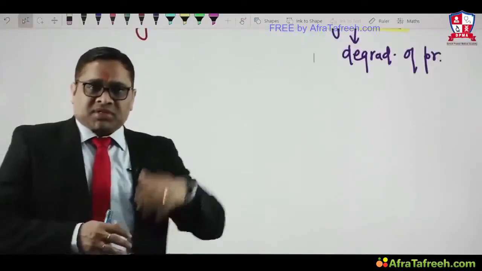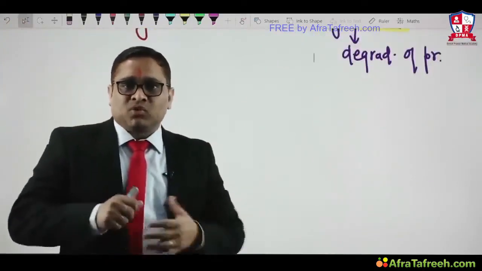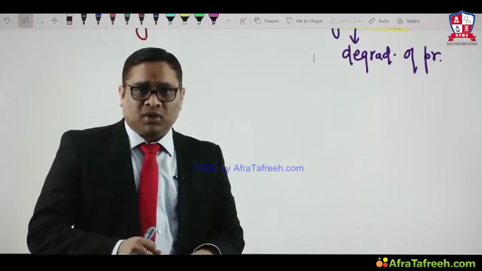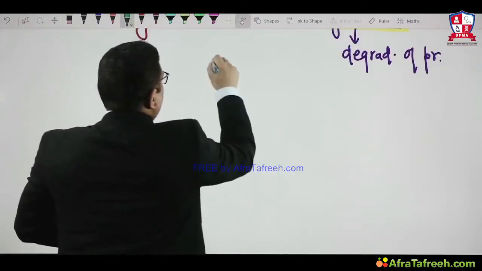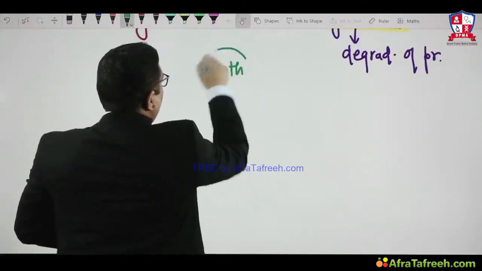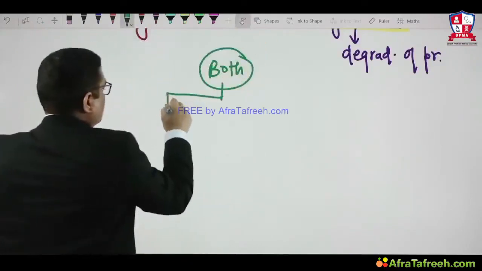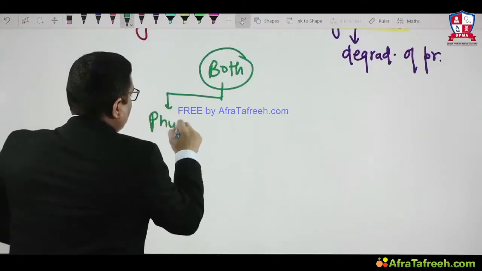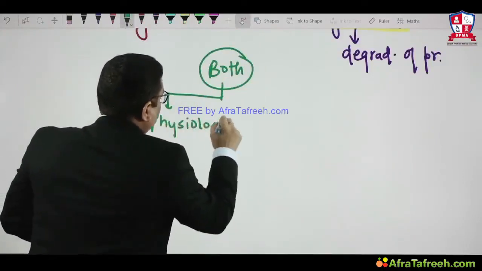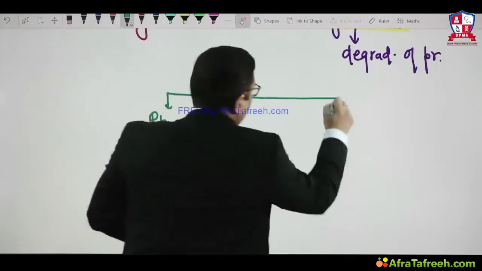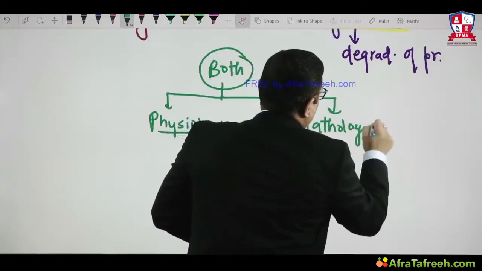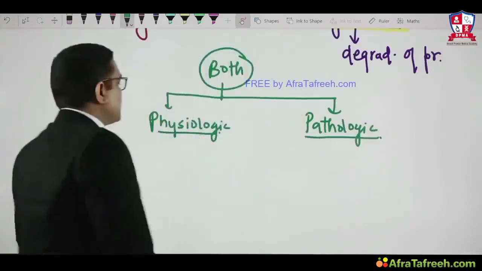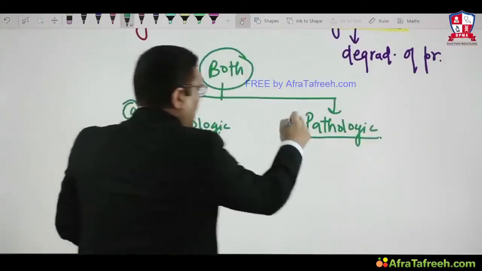Same as we have discussed in hypertrophy and hyperplasia, that they are both pathologic and physiologic, in the same way atrophy is also both physiologic and pathologic.